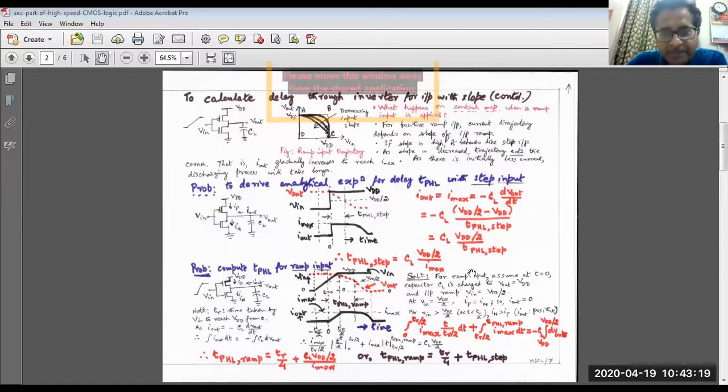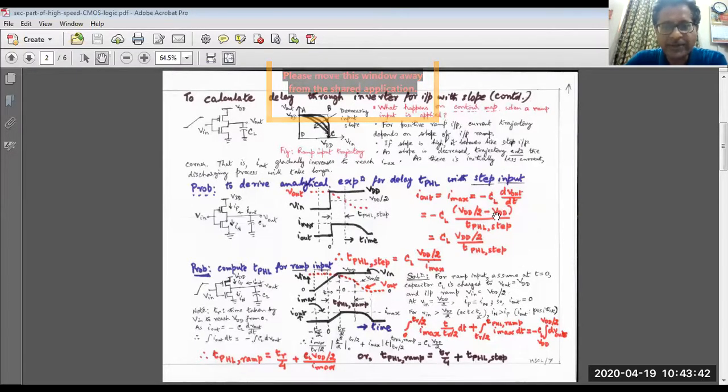Right. Yeah. So now you see that I out is this. Now I have drawn the graph for your benefit. So for the output voltage, by the standard definition, we look at how long it will take for the output voltage to go from VDD to VDD by 2. That is the propagation delay, TPHL.